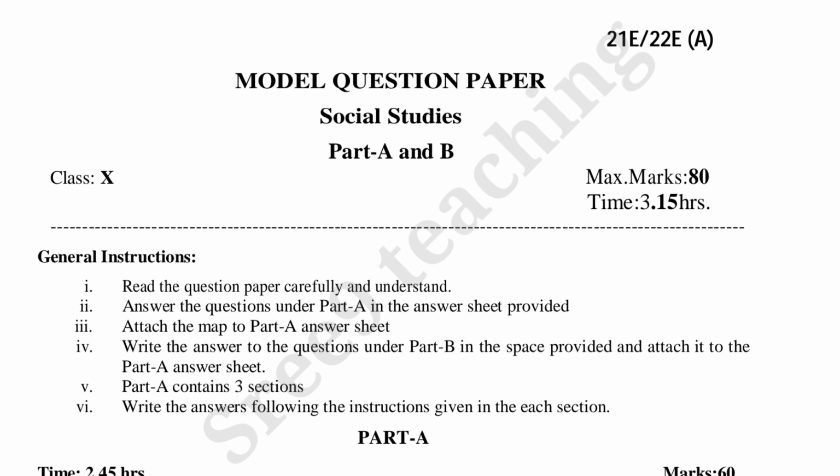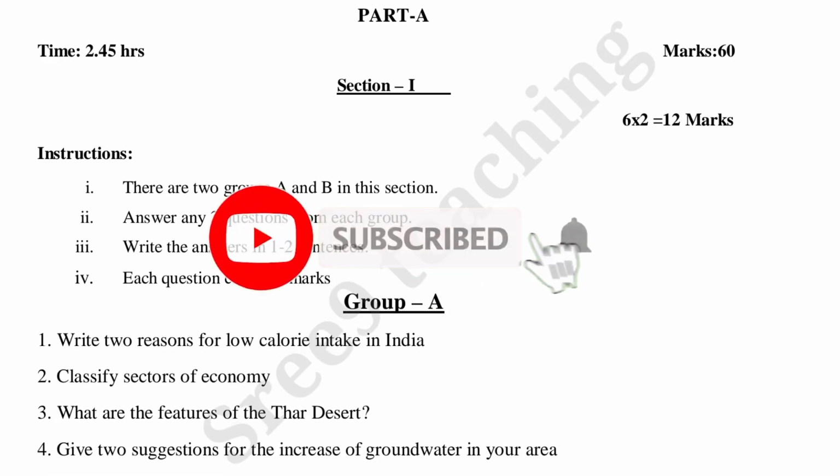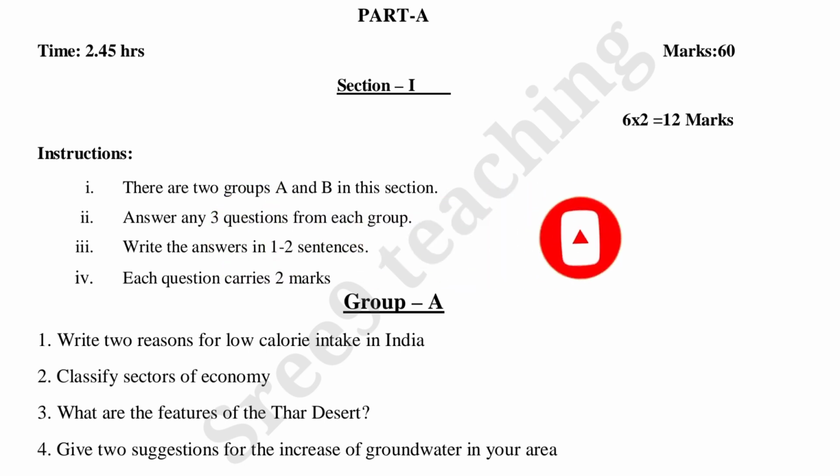Fifth point, part A contains 3 sections: section 1, section 2 and section 3. Sixth point, write the answers following the instructions given in each section. In each section there are some instructions; read them and write the answers accordingly. Now let us see part A, marks 60. The question paper carries 60 marks and the objective paper 20 marks, so 60 plus 20, 80 marks in total.